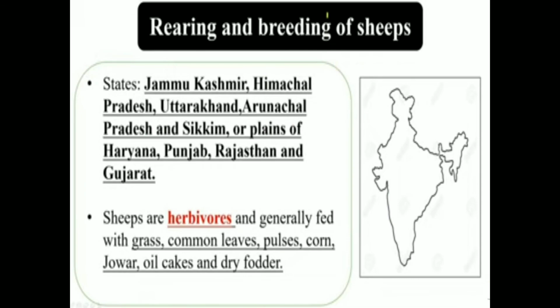Now we will study which states in India carry out rearing and breeding of sheep: Jammu and Kashmir, Himachal Pradesh, Uttarakhand, Arunachal Pradesh, Sikkim, and the plains of Haryana, Punjab, Rajasthan and Gujarat. Sheep are herbivorous animals. They generally feed on grass, leaves, pulses, corn, jowar, oil cakes and dry fodder.